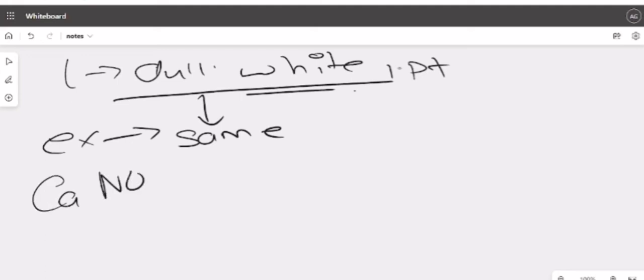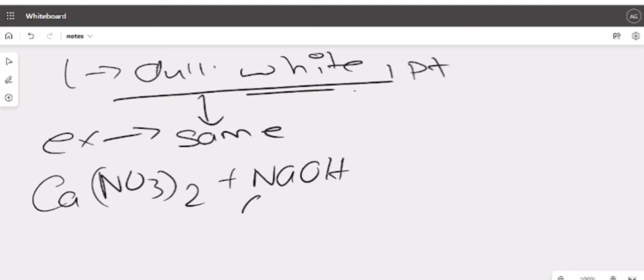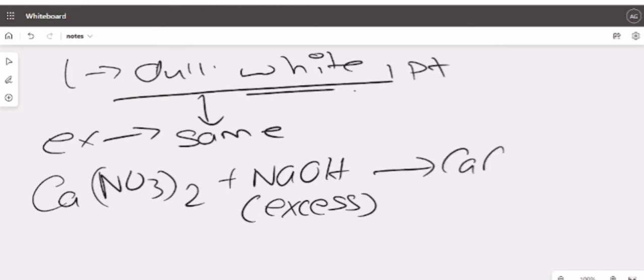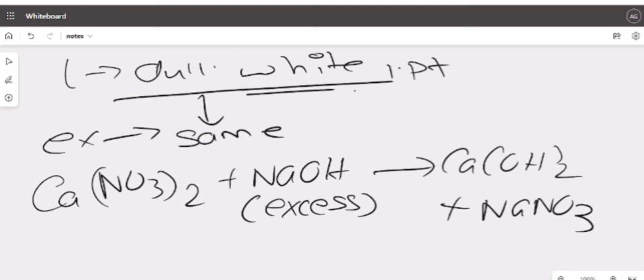So what was the reaction? Reaction was Ca(NO3)2 plus NaOH excess. Now it's excess. It will also give you Ca(OH)2 plus NaNO3. No change. Understood? No change. This product remains as it is. Understood? Excess done. First salt, ammonium hydroxide, no reaction is happening. Okay.